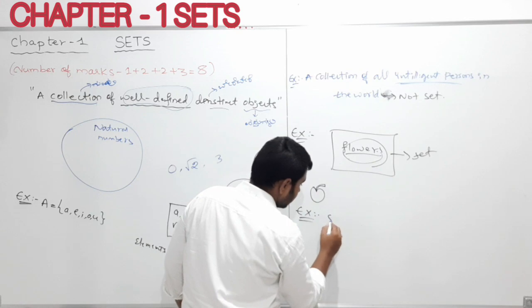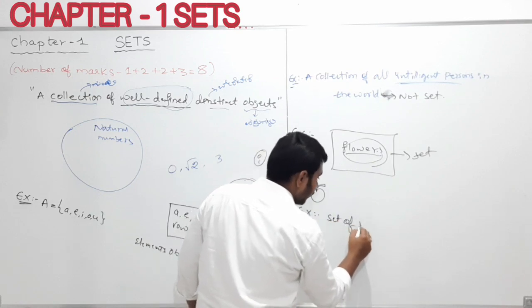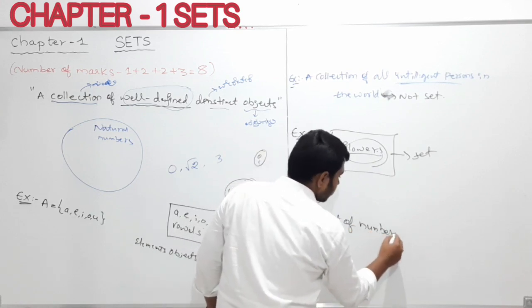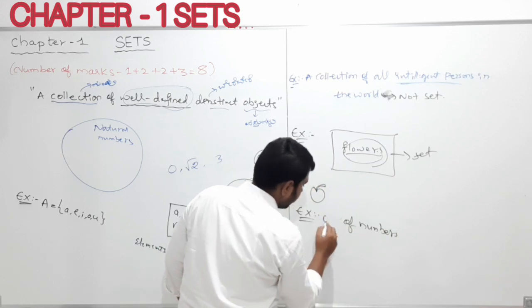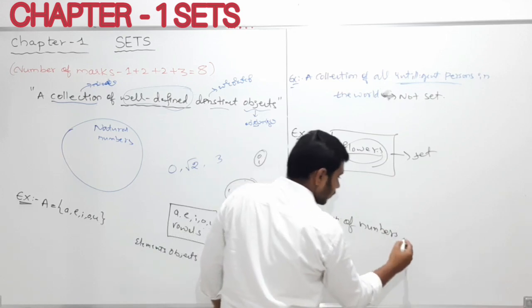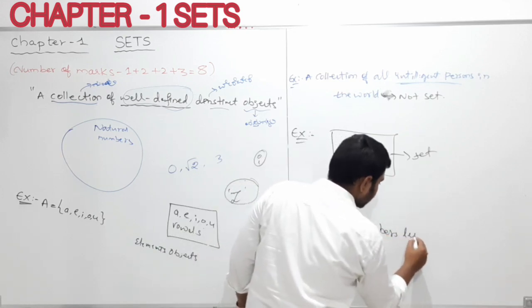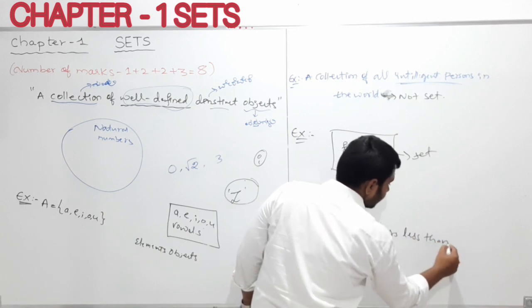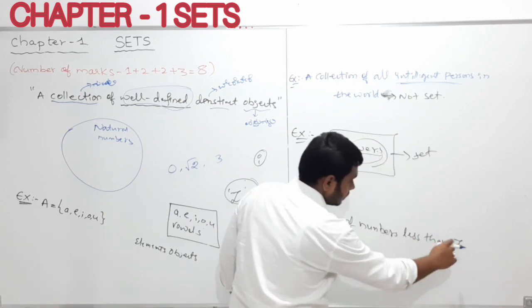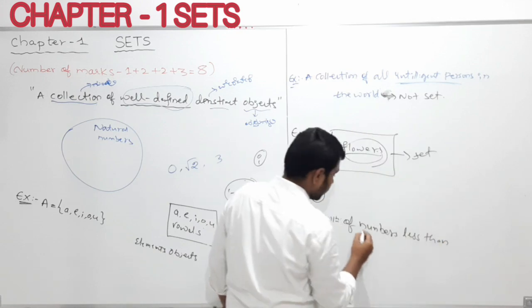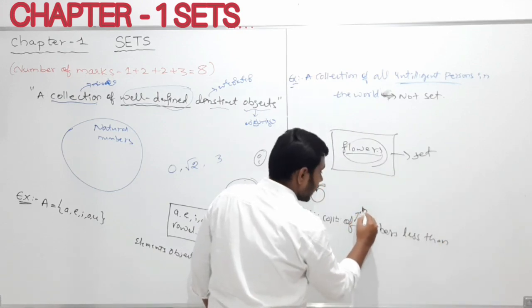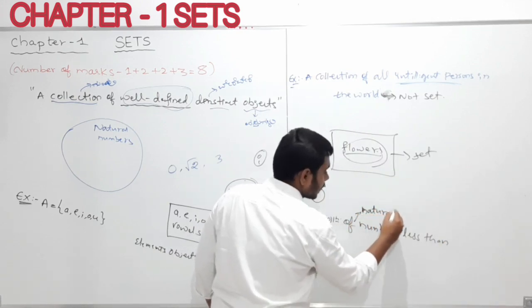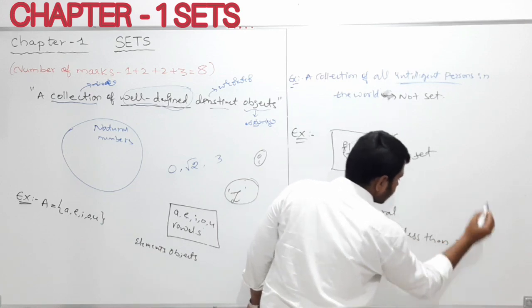Set of, or else collection of numbers less than, here it is, collection of natural numbers less than 7.